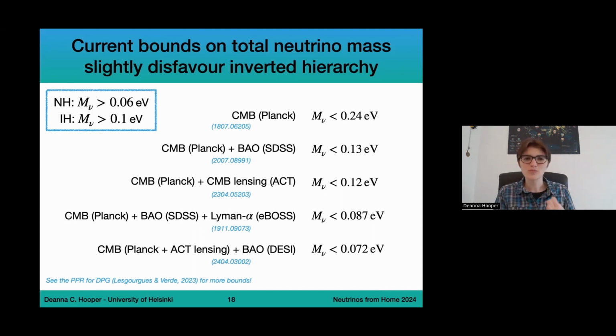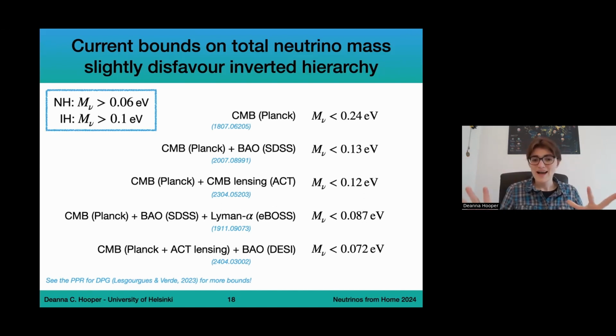Just a reminder that normal hierarchy gives us a lower bound of 0.06 electron volts. Inverted hierarchy gives us a theoretical lower bound of 0.1 electron volts. These are from particle physics. These are theoretical bounds. Then we can look at the very interesting combination of using CMB temperature and polarization from Planck, and we can use baryon acoustic oscillations from SDSS, the Sloan Digital Sky Survey, and Lyman alpha from eBOSS. This is a paper that was released in 2019. And they found an upper bound on the sum of neutrino masses of 0.087 electron volts, which is below the inverted